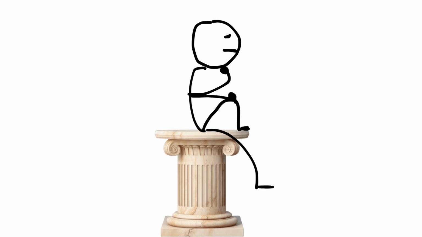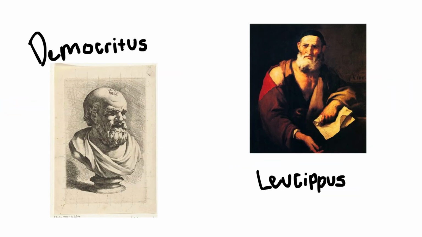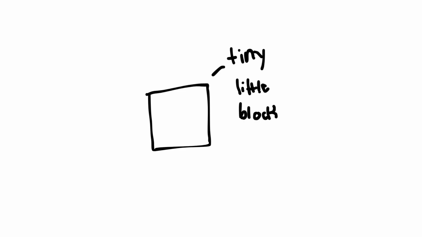The ancient Greeks believed that everything was made from four basic elements: earth, fire, water, and air. In the 4th century BC, two Greek philosophers came up with the idea that instead of everything breaking down into smaller pieces infinitely, there was a set building block for everything that humans couldn't see and that could not be broken down. They called these tiny little blocks atoms.